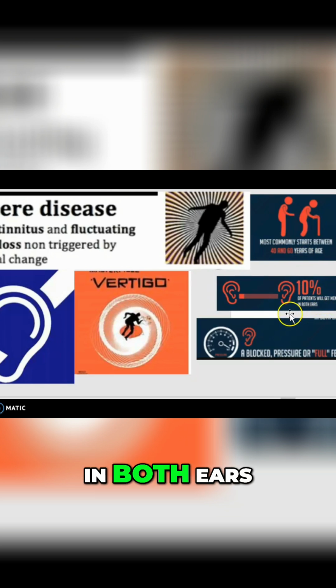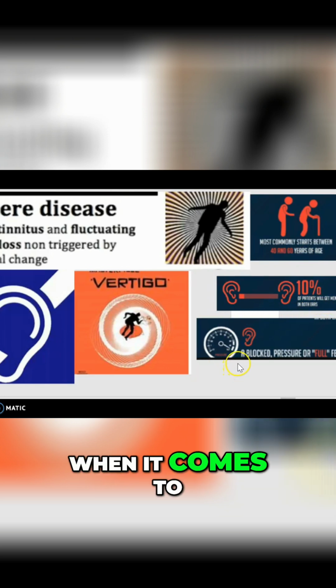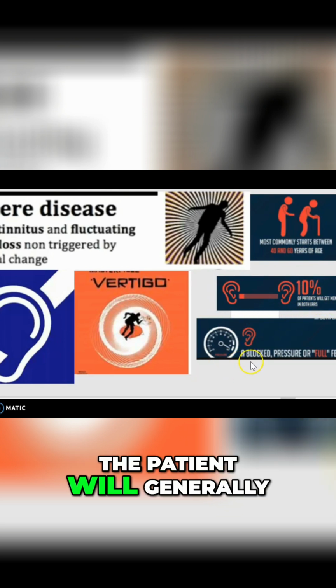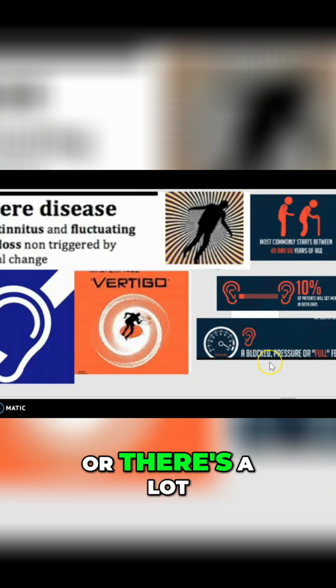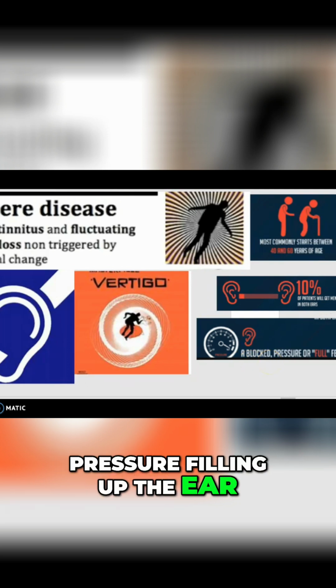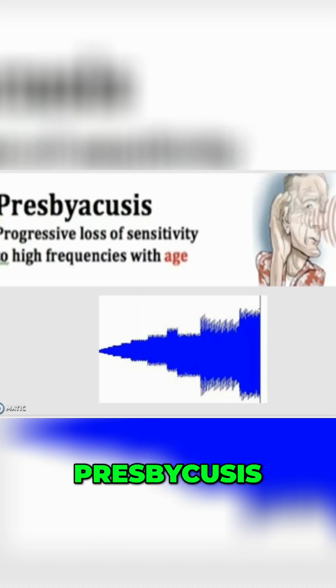Meniere's in both ears. Now, when it comes to how it feels, the patient will generally feel like the ear is completely blocked off, or there's a lot of pressure filling up the ear. Next is presbycusis.